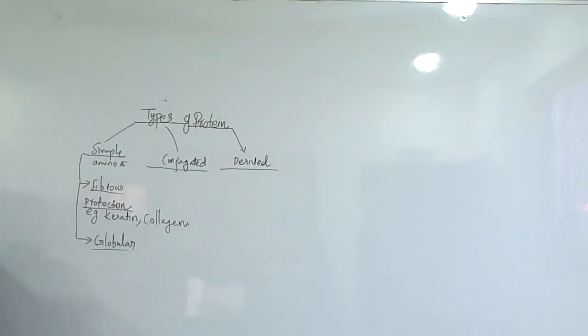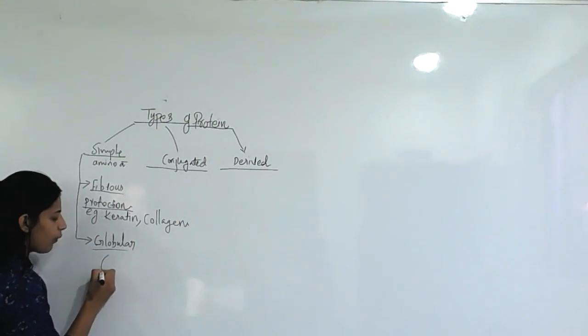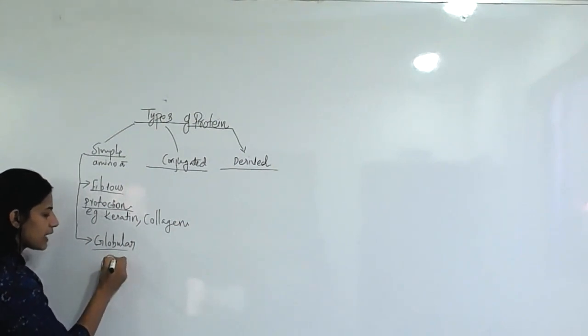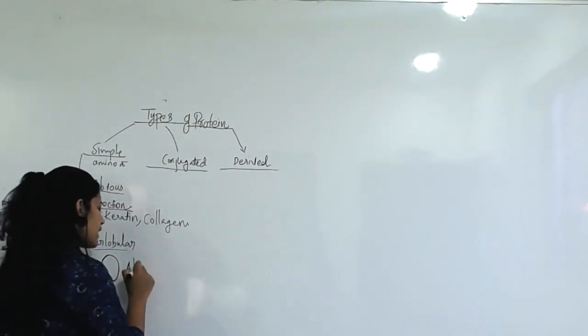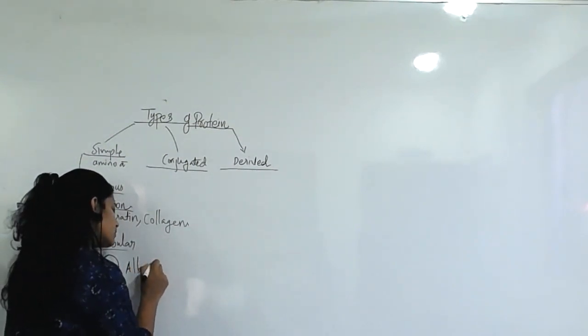The next one is globular. These are spherical or oval in shape, and highly coiled. They are soluble in water and other solvents.